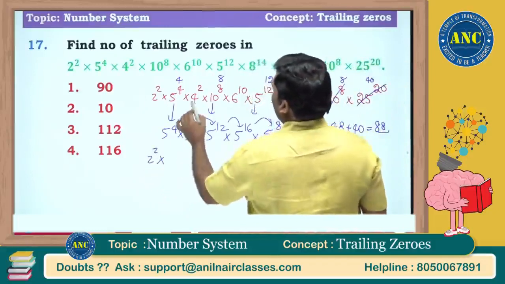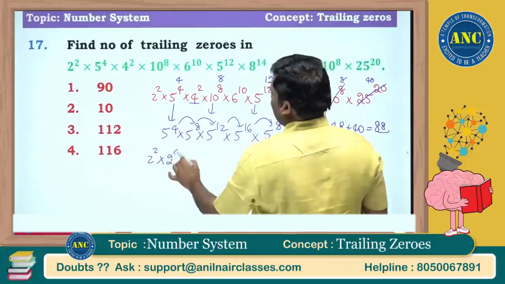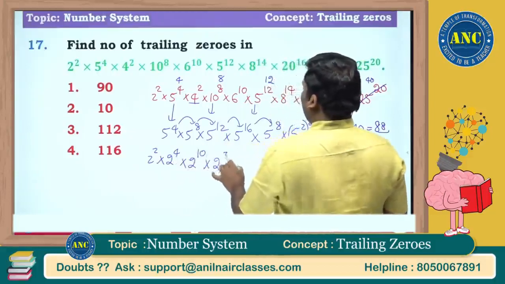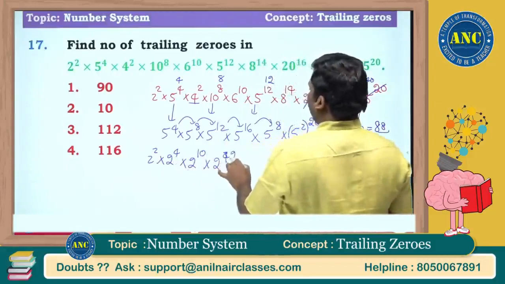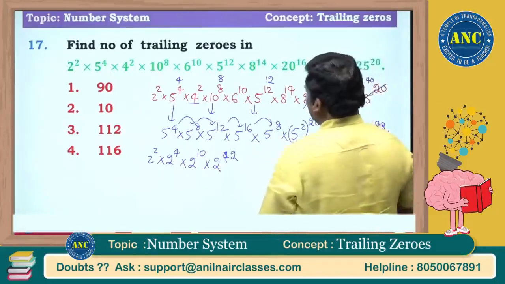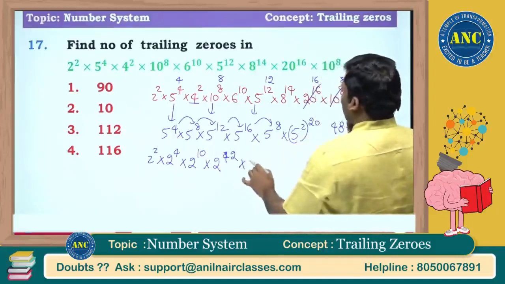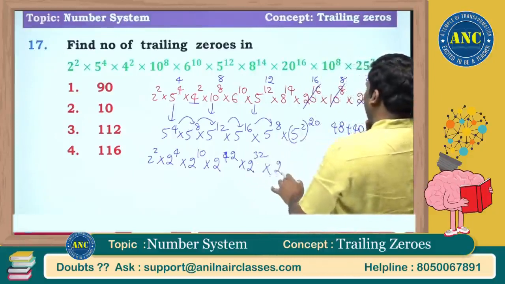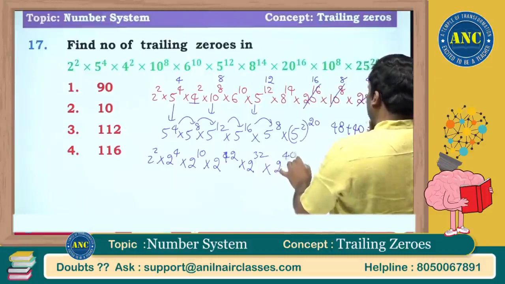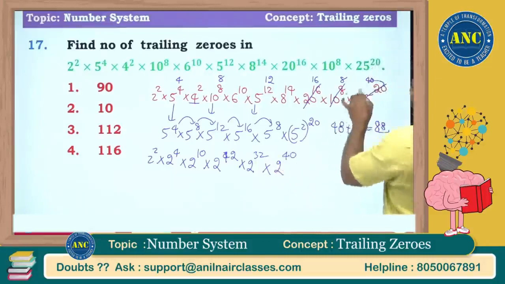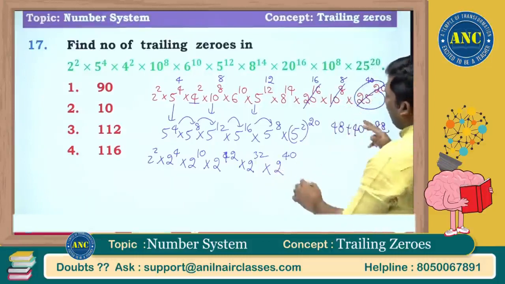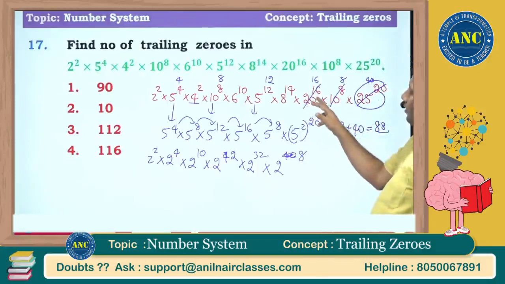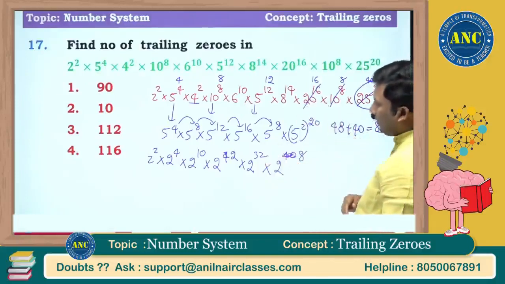2 square into 4 square. 4 square is 16, which is 2 power 4. 6 is 2 power 10. 8 is 2 power 3, power 14, 3 14s are 42. Next it is 20, which is 2 square, so it is 2 power 32. 10 is 2 into 5, 5 8s are 40. 25 has no 2. So it is over. Here it is 2 into 5 power 8, so here it is 2 power 8.